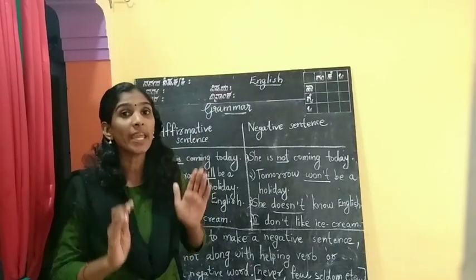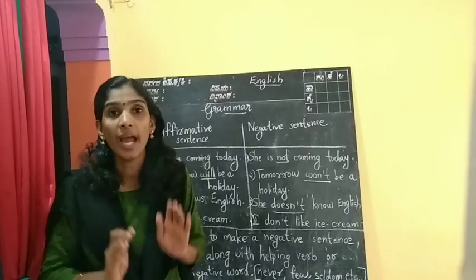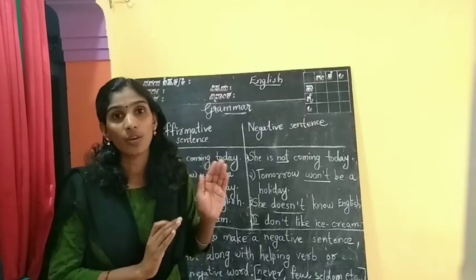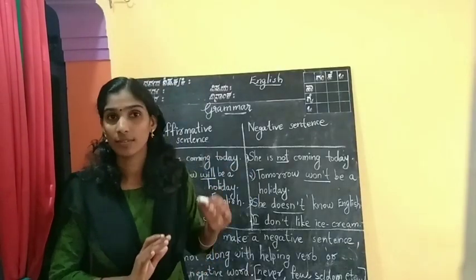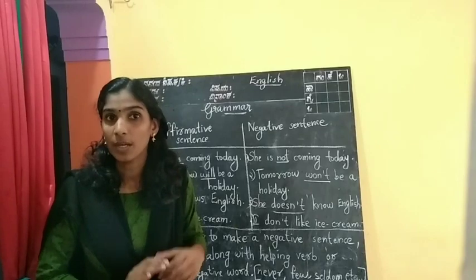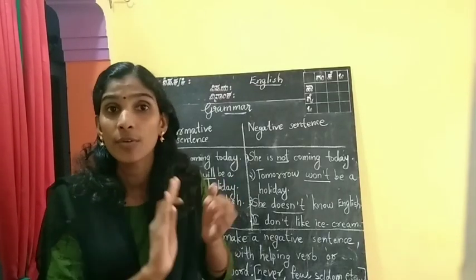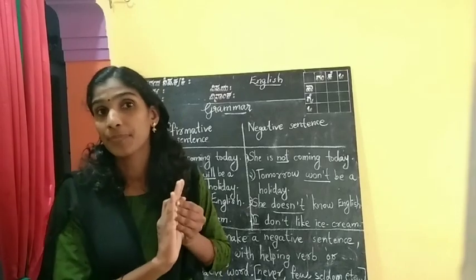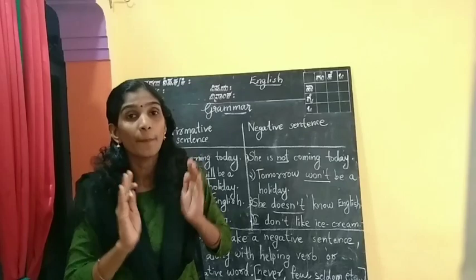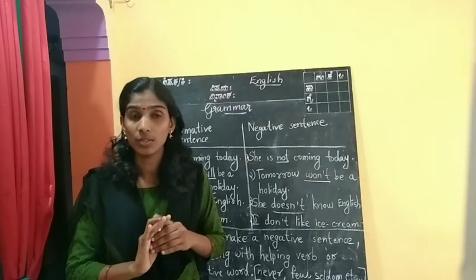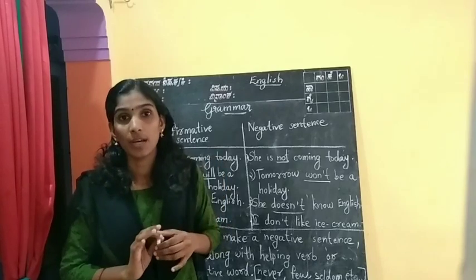See, in order to make a negative sentence, we have to add not along with the helping verb, or any other negative words along with the helping verb. Not is a negative word. Not, never, few, seldom. These are negative words, right? If you want to make a negative sentence, we have to add not along with the helping verb.